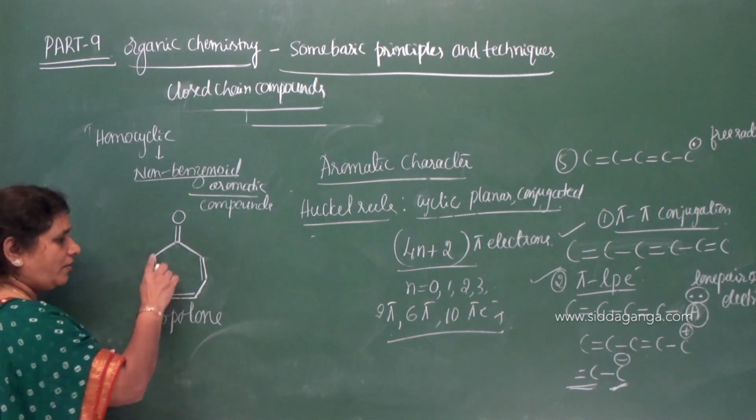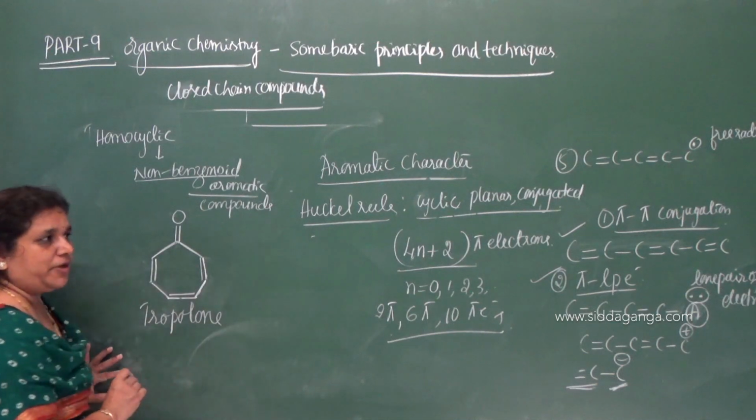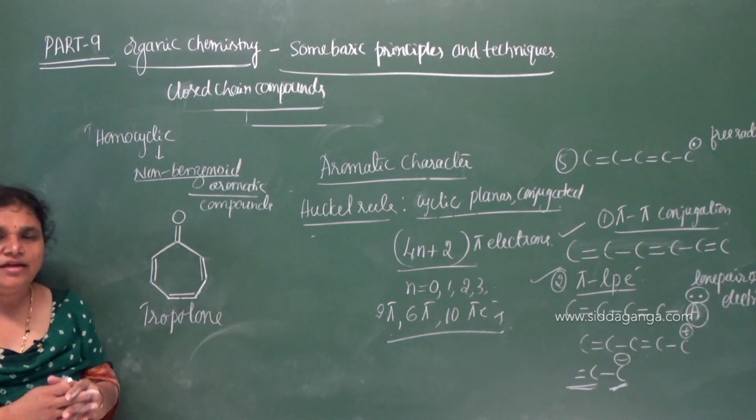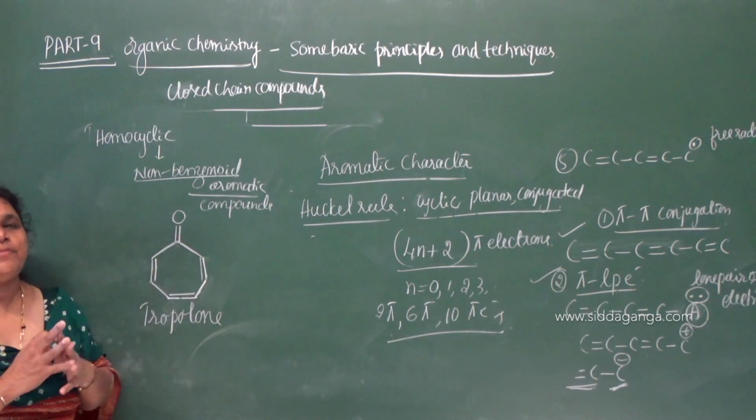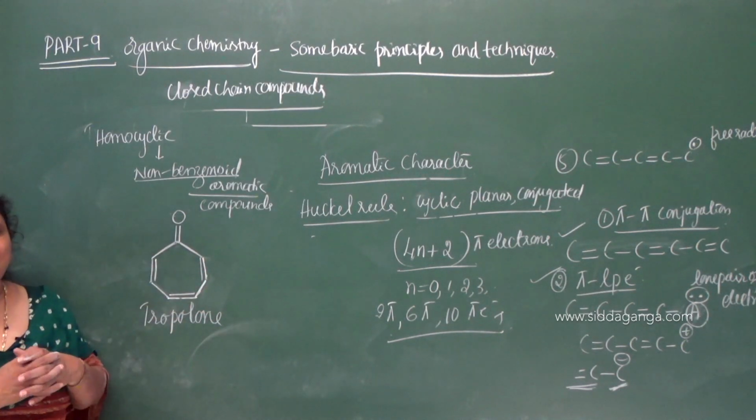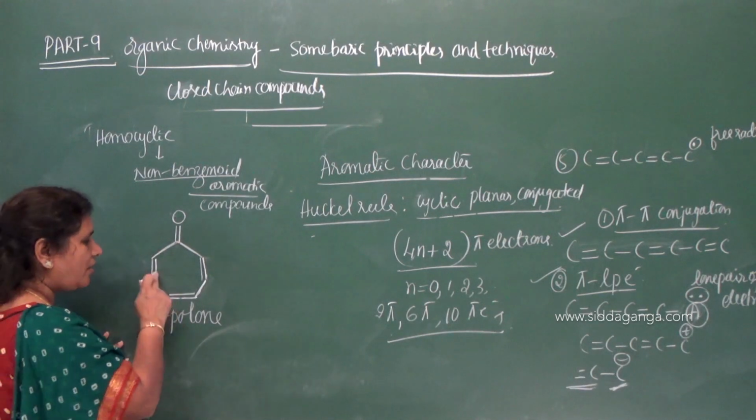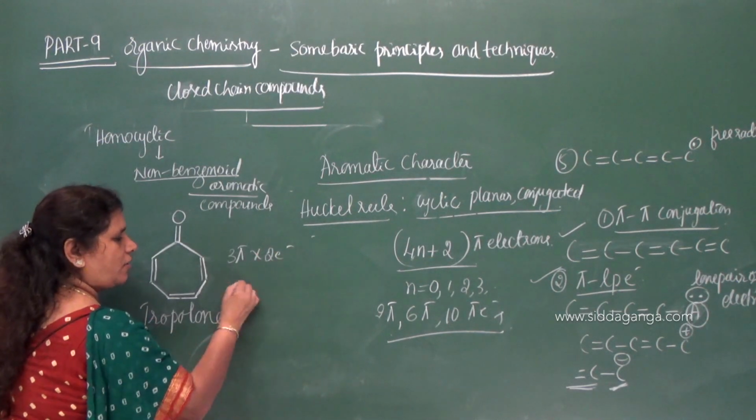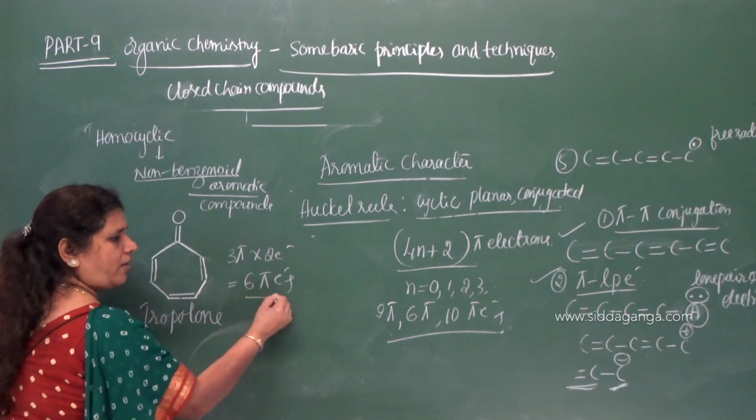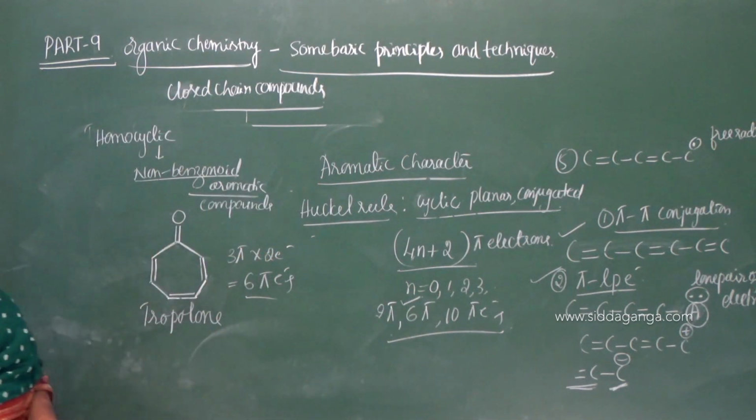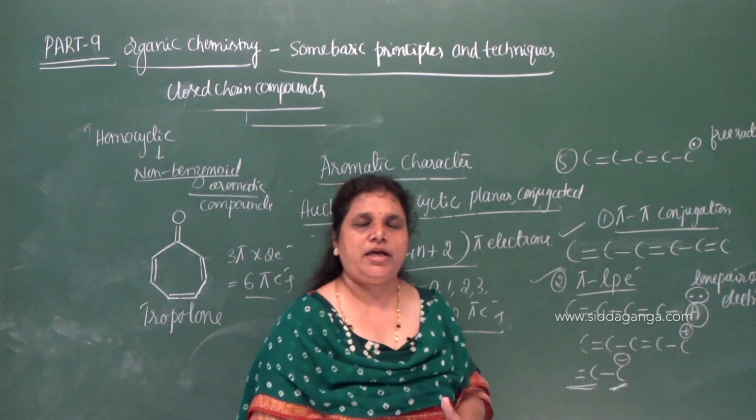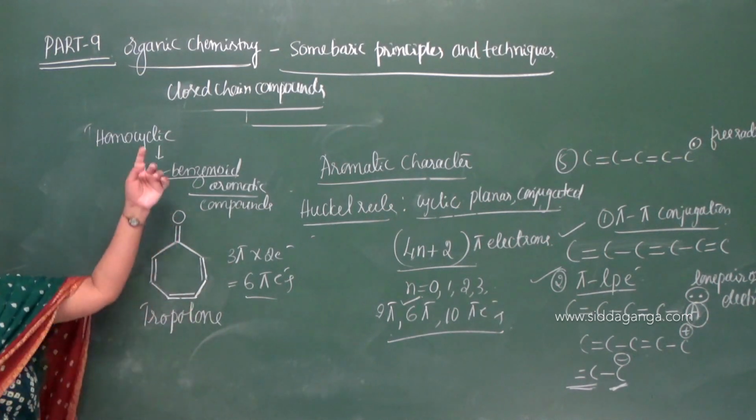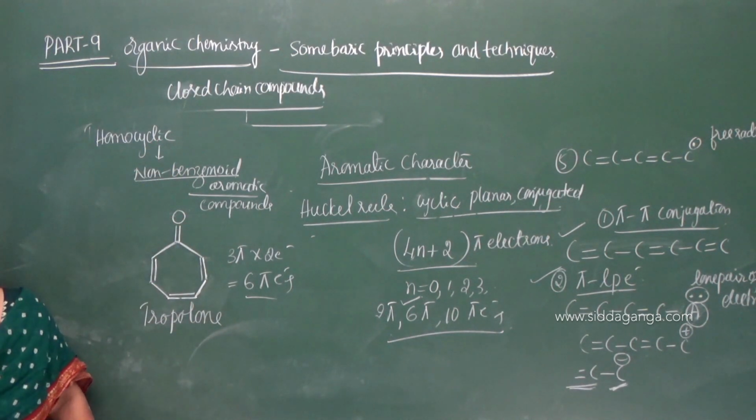To look at the Hückel rule, whether it satisfies 4n plus 2 pi electrons, we have to consider the pi bonds present inside the ring structure. We cannot consider this pi bond in the 4n plus 2 pi electrons. So, inside this structure, how many pi bonds are there? 3 pi bonds, each with 2 electrons. How many pi electrons? 6 pi electrons. It satisfies the Hückel rule. So, it is cyclic, planar, conjugated, containing 6 pi electrons. Hence, tropolone is an example for a homocyclic non-benzenoid aromatic compound.